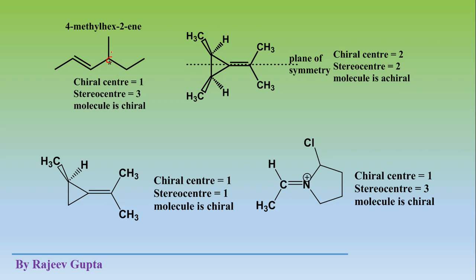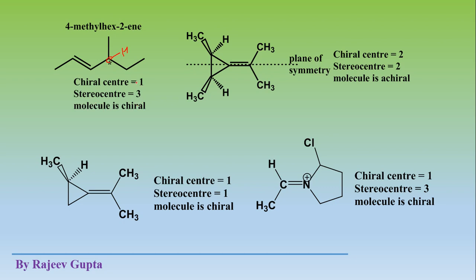It is a tetrahedral carbon: 1 methyl, 1 ethyl, this group, and also a hydrogen atom. So this molecule contains one chiral center. No other carbon atom is chiral because this carbon is attached to two hydrogen atoms, this carbon is attached to three hydrogen atoms, and these are sp2 carbons. So only one chiral center is present in this molecule.